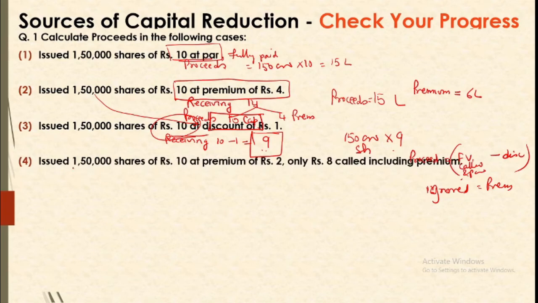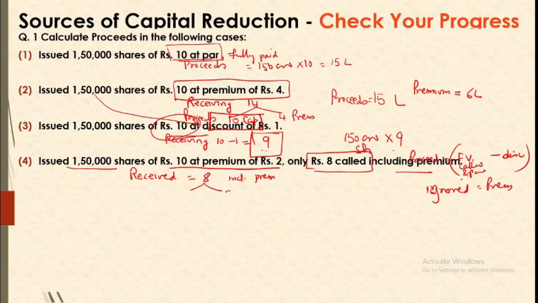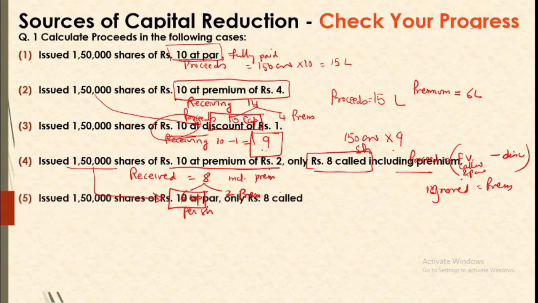Now you are issuing, say, 1,50,000 shares of 10 each at a premium of 2, and you received 8 rupees called including premium. So how much is received? You received 8 rupees, but this includes premium, which implies that out of 8, 2 rupees is against premium and 6 is against capital. So you are getting 6 rupees against capital. So your proceeds are going to be 6 rupees per share. So 1,50,000 into 6.